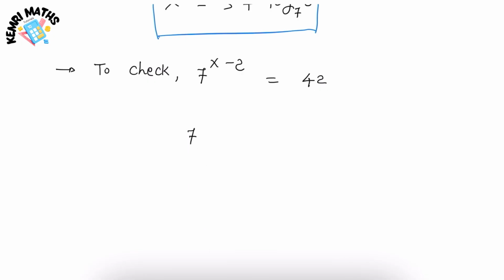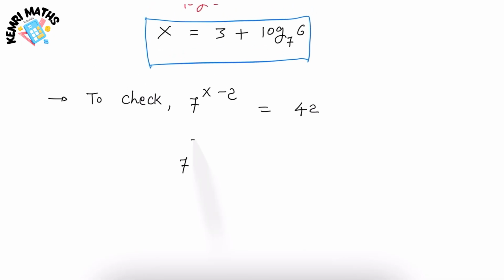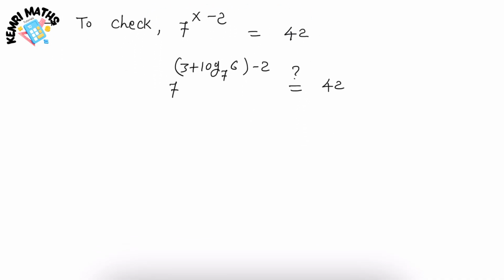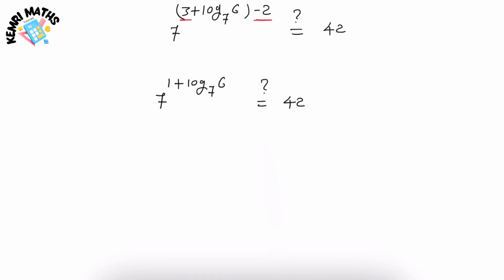So it will be 7 to the power 3 plus log 6 base 7 minus 2, and on another side 42. Now we can rewrite this one as 3 minus 2 will be 1. So 1 plus log 6 base 7, and on another side 42.